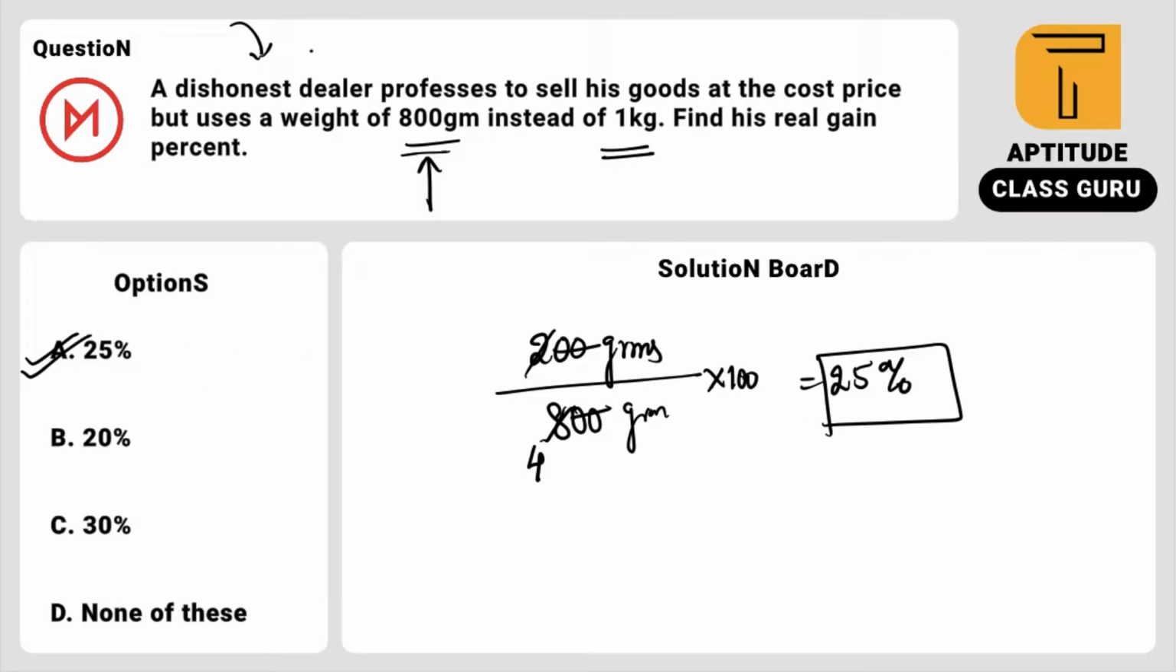So remember, for the dishonest type of problems, profit divided by sold quantity in the denominator, it's a must.